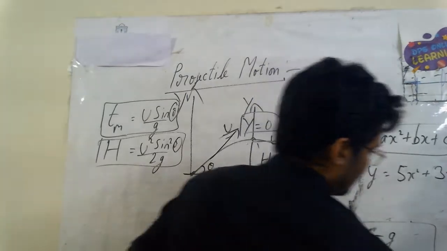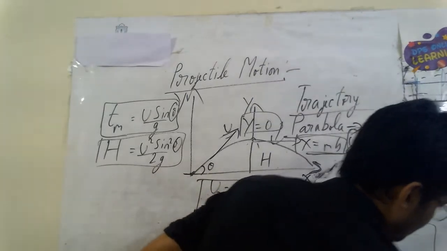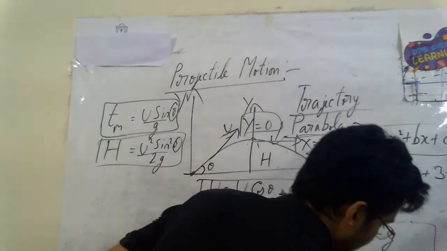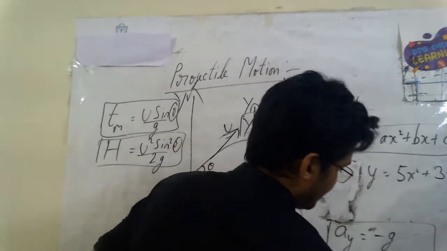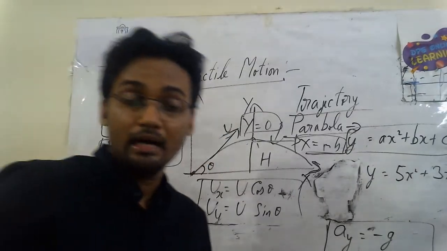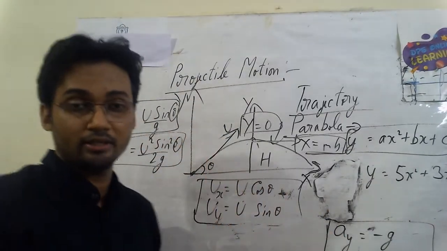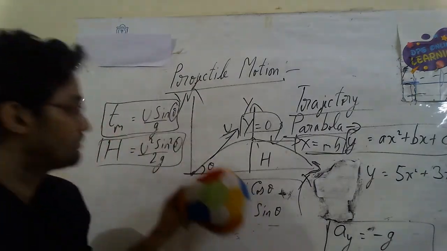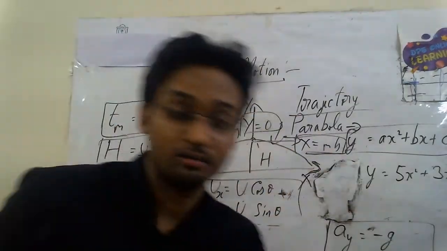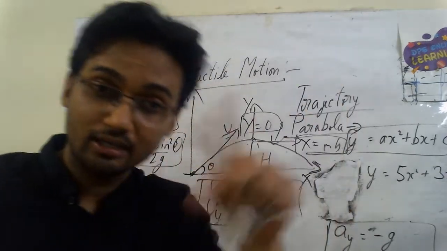Let's now discuss the time of the flight. When I say time of the flight, what do I mean? I mean the total time for the journey of this particular object, which went from here up, and down till the path when it came down. That total time I want.